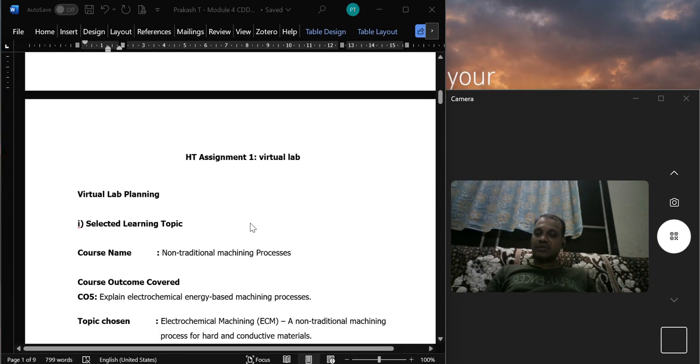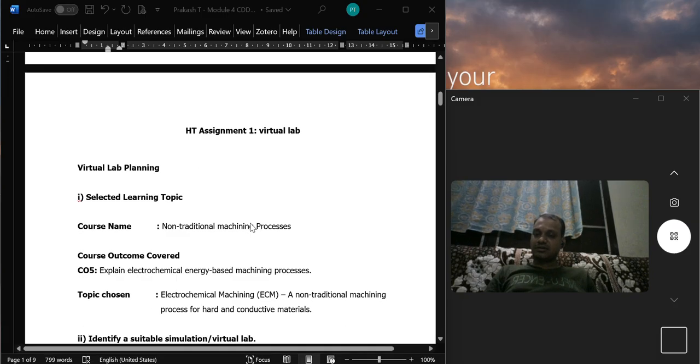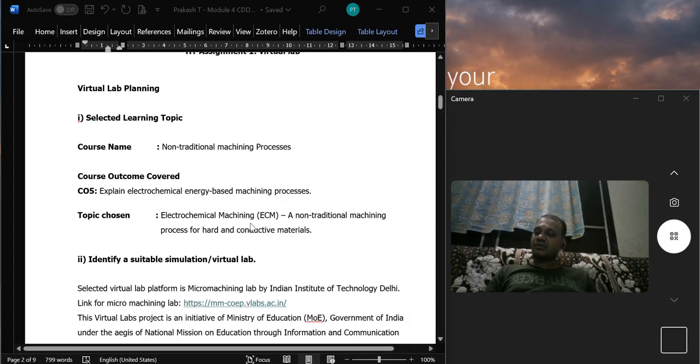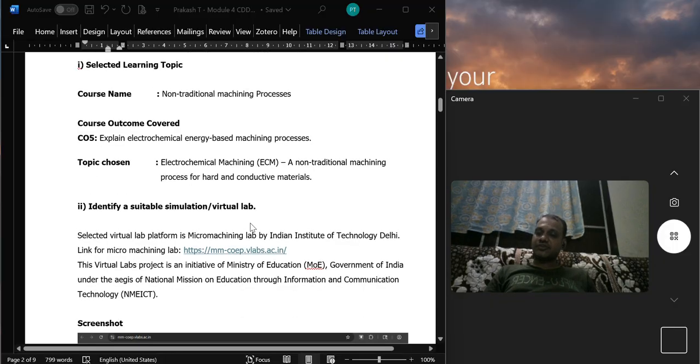So my assignment is on virtual lab planning. I selected the topic called electrochemical machining process. The course name is non-traditional machining process. I am planning to cover course outcome 5, explain the electrochemical energy-based machining process. Electrochemical machining is a non-traditional machining process for hard and conductive materials. Next, identify the suitable simulation or virtual lab.